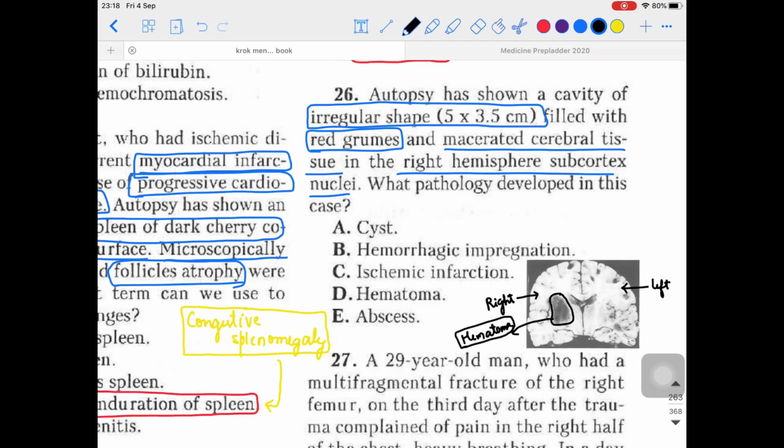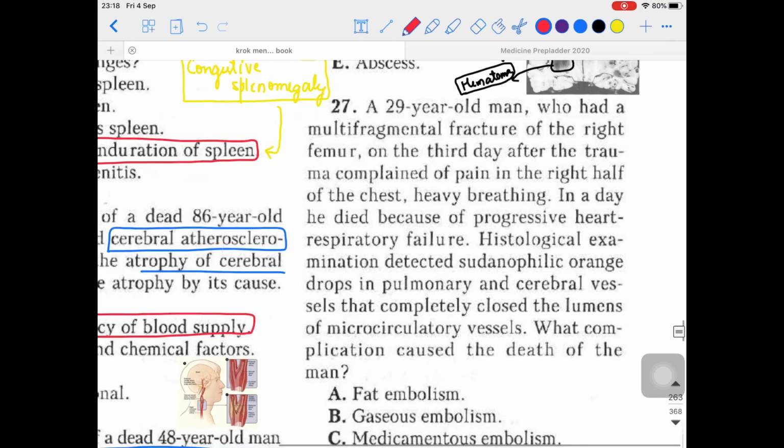Okay, I hope you are clear about this one. Now let's talk about the next one. So what is the answer over here? That is the hematoma. Fine. Now let's move on to the next one, and let's talk about question 27.